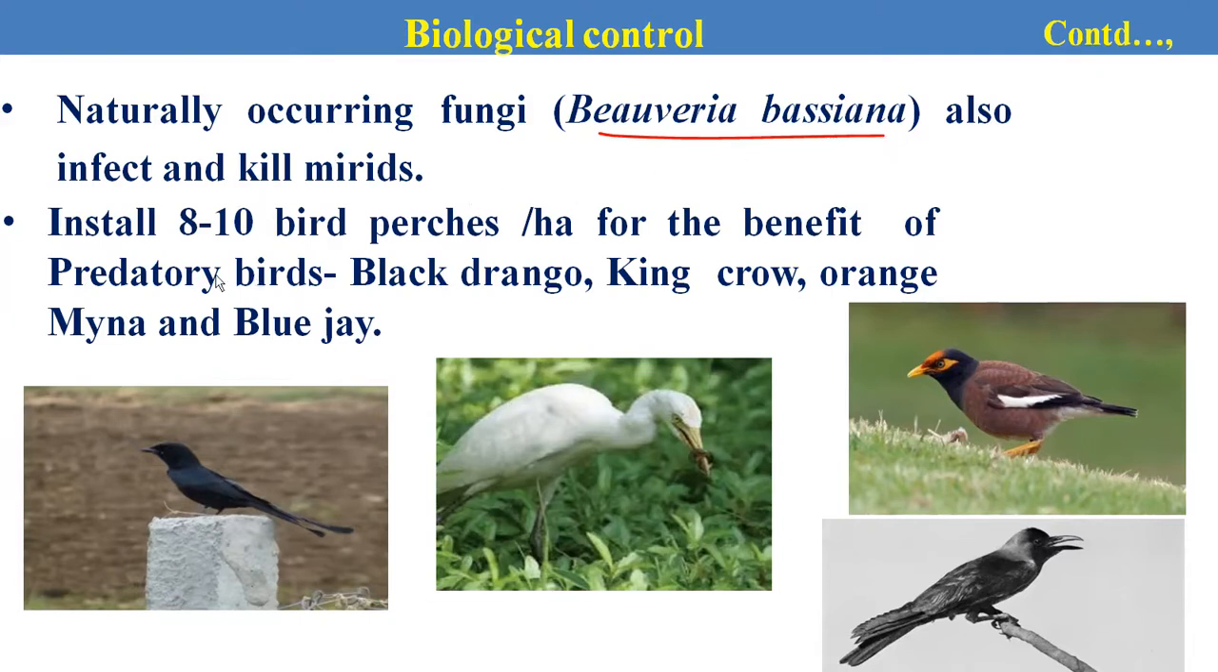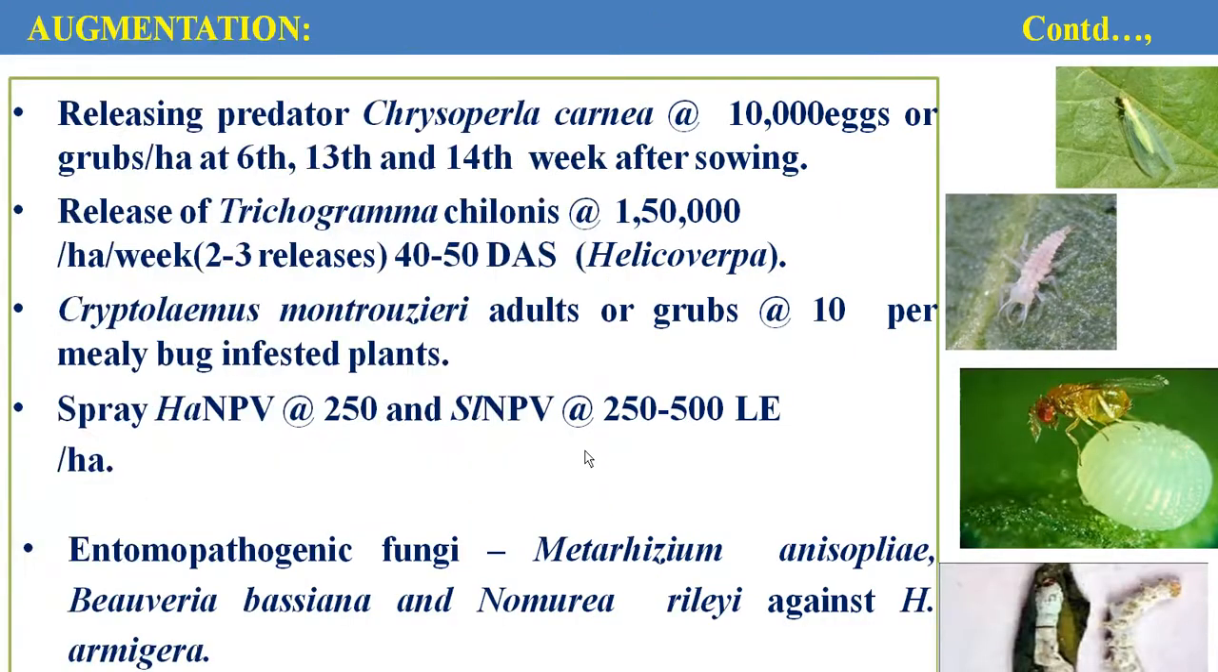Then bird perches. We can use bird perches. With the help of these bird perches, different birds sit on them and pick out the different larval instars present in the cotton fields, and it helps to reduce the infestation of the different insect pest populations in cotton.